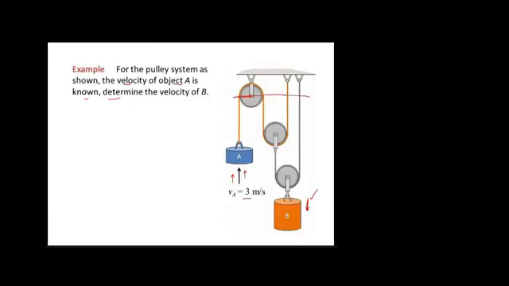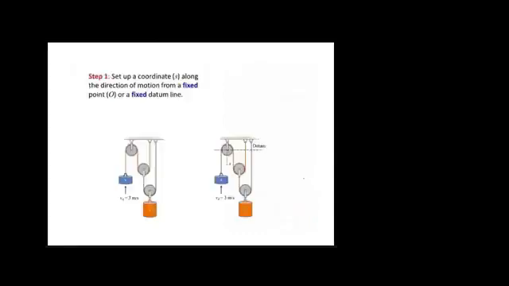And then the second step will be specifying distances. Let this one be positive s. Then we need to identify the distance of object A, similarly the distance of object B. So let's look at it. The first step is to set up a coordinate along the direction of motion from a fixed datum line. Let this one be the datum and let this be the positive distance or the positive displacement.